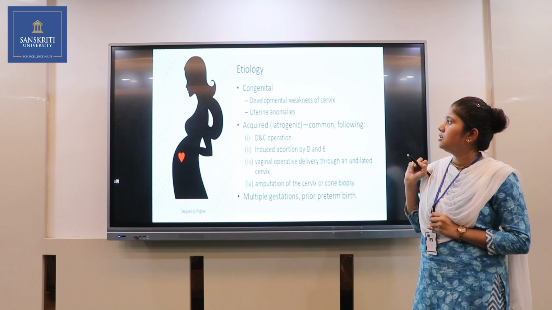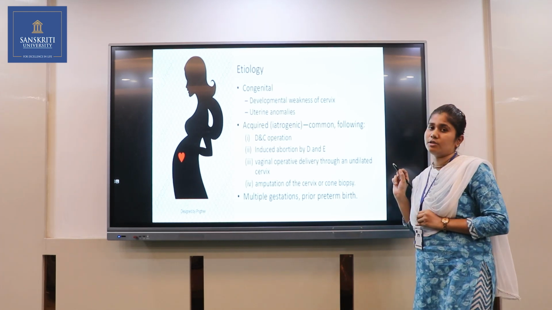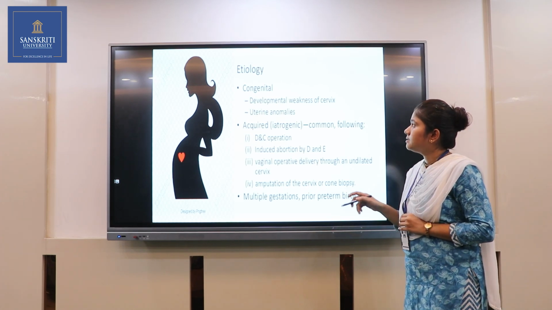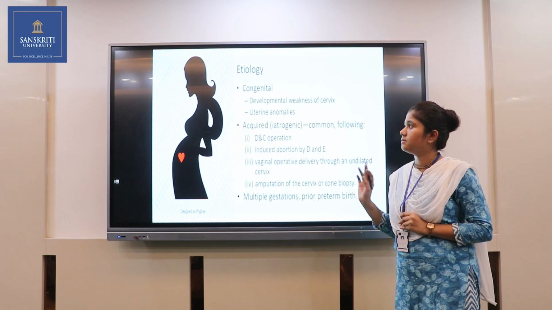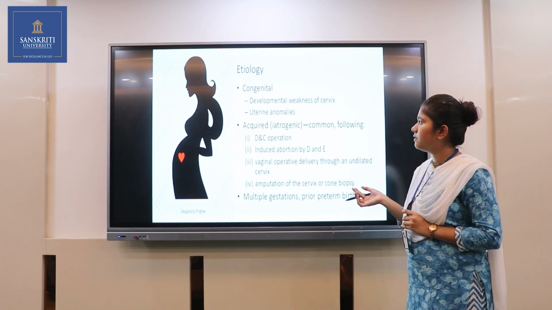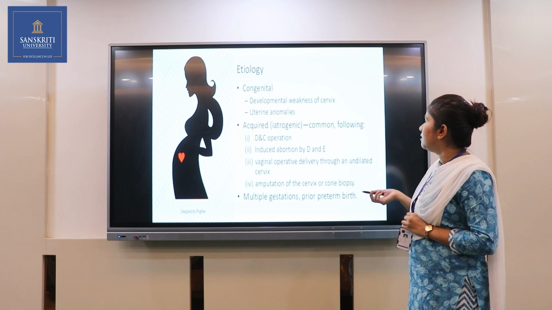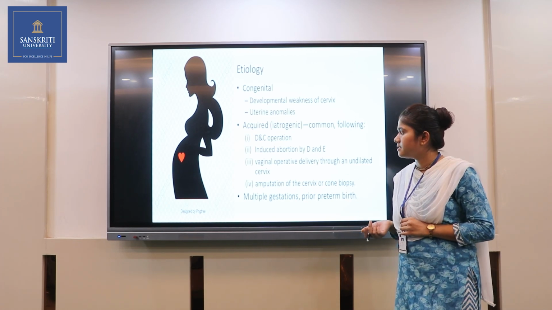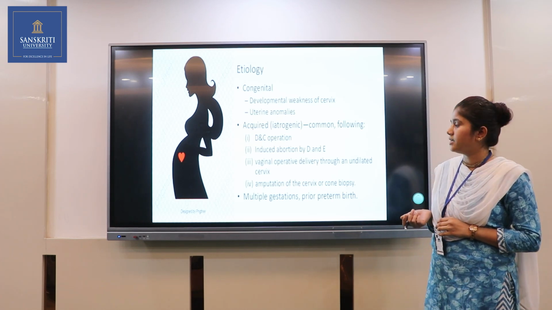So etiology: what congenital causes are responsible for this? That is developmental weakness of the cervix, any congenital defect in the cervix, and uterine anomalies. Acquired causes commonly follow D&C, recurrent D&C abortion operations. Then induced abortion by D&E, dilatation and evacuation.